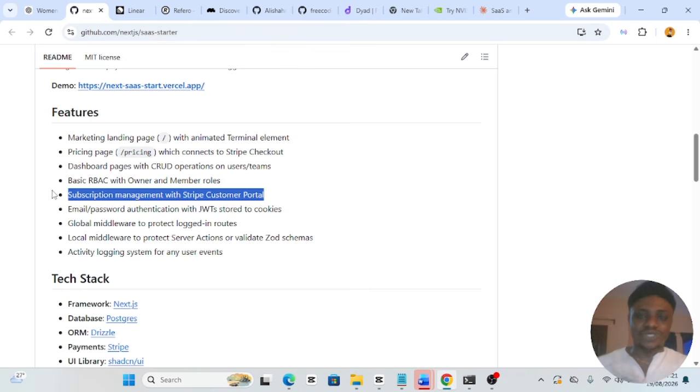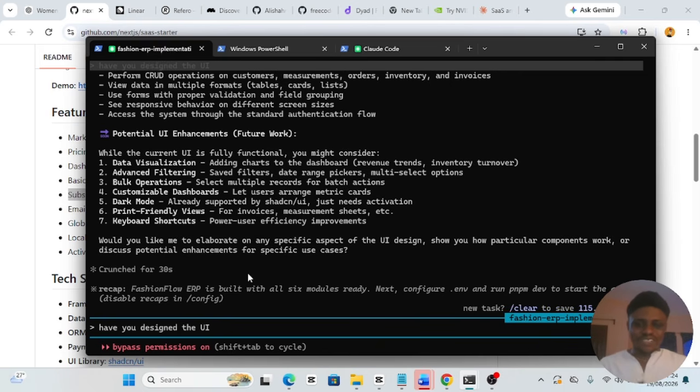If you have this skill installed in your Claude Code, let me tell you what you have right now. You have a product. You have a PRD for that product. Secondly, you have installed this skill inside of Claude Code. Now you are ready to build your product. Now that you are ready with everything that I just mentioned, it's time to dive into Claude Code and start to build your software.